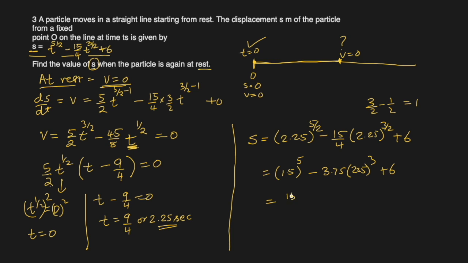What I got is 15 over 16 or 0.9375, so let's say 938 meters. This was the displacement when it stopped the second time.